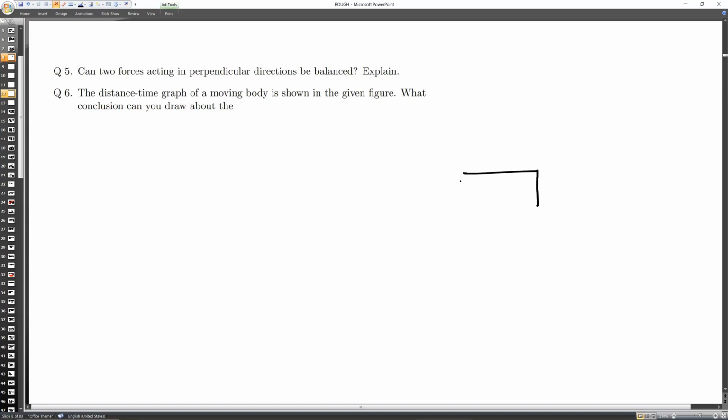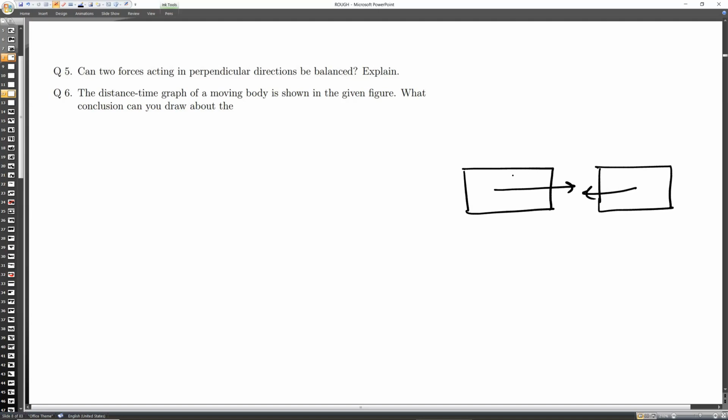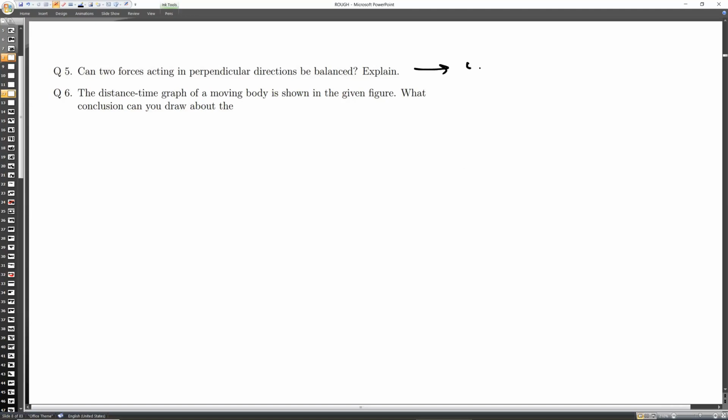The possibility for cancelling out each other will be only when they are having the opposite direction. Like one force is applied in this direction and the other force is applied with the same magnitude in the opposite direction. If it is 5 Newton, it will also be 5 Newton. Then they will cancel out each other. Okay, got it? Sir. Otherwise they will not cancel out each other. So it is written in the solution.